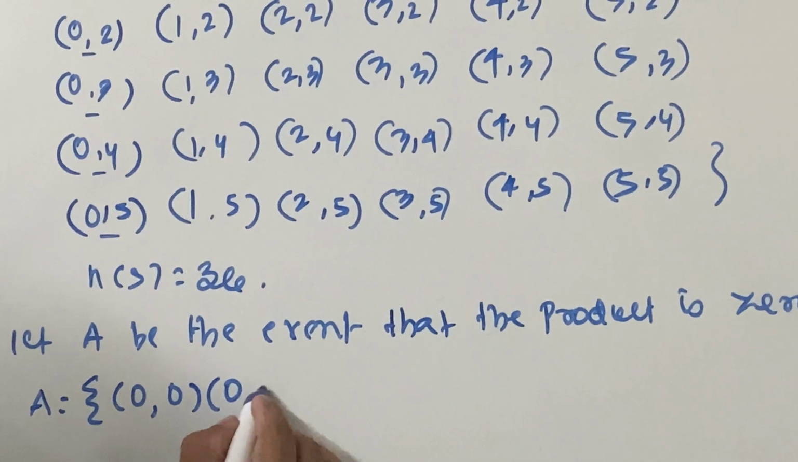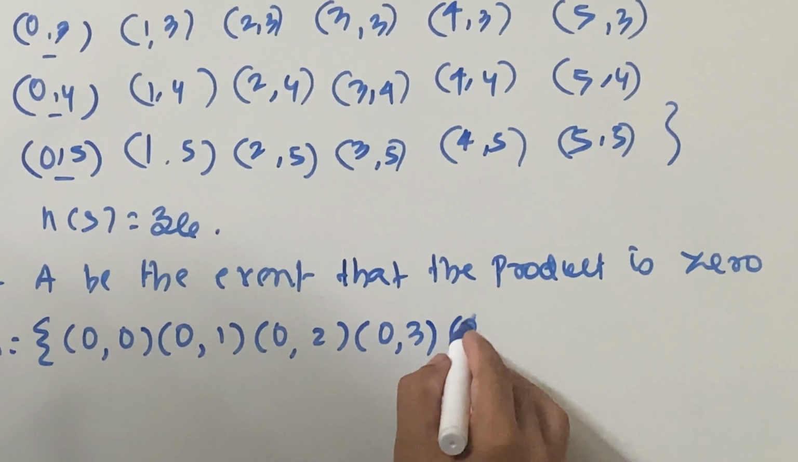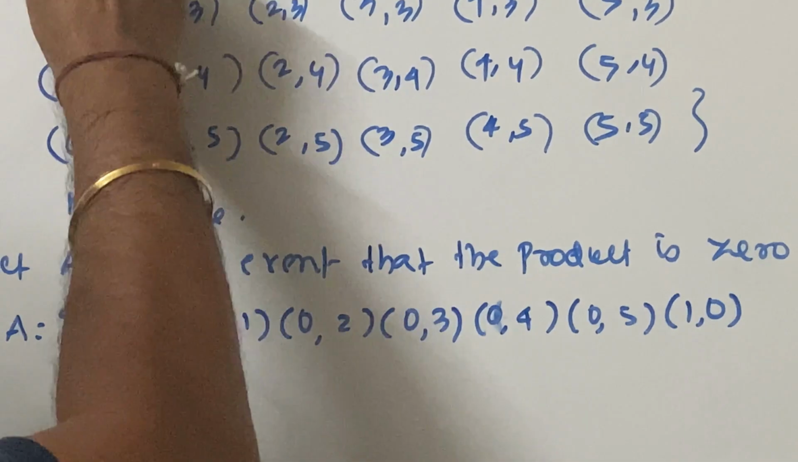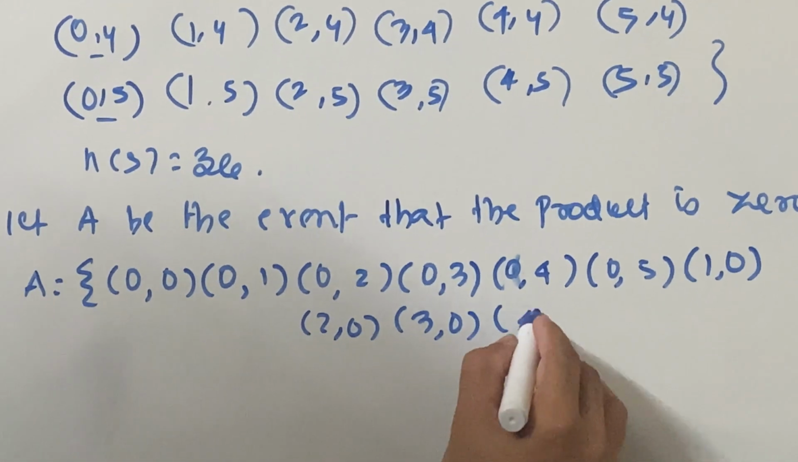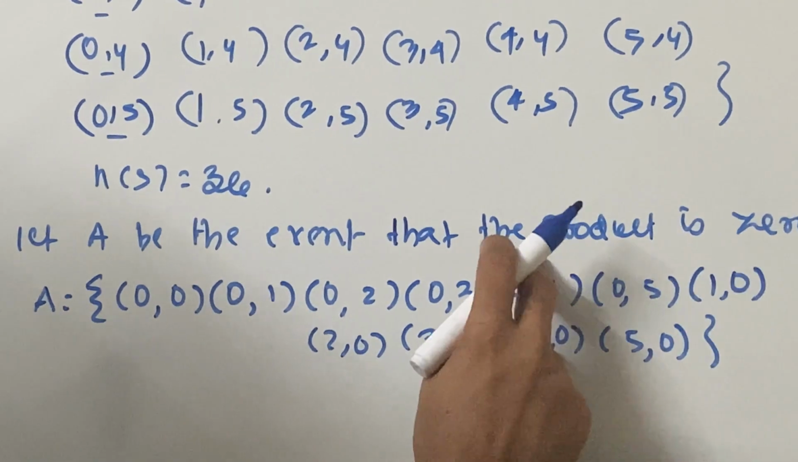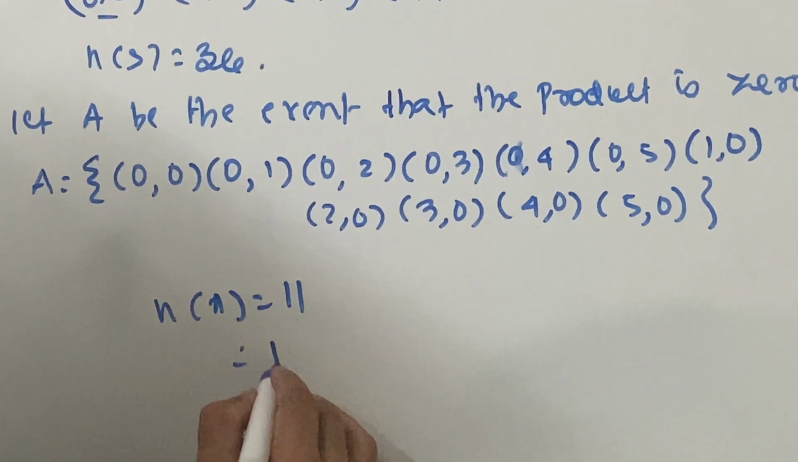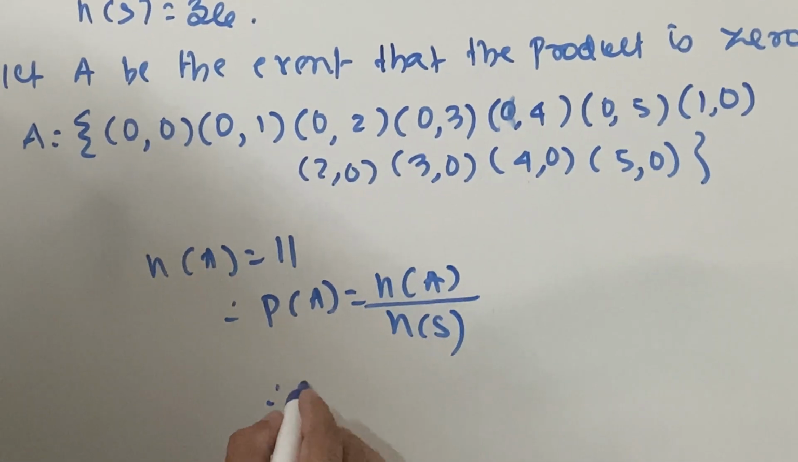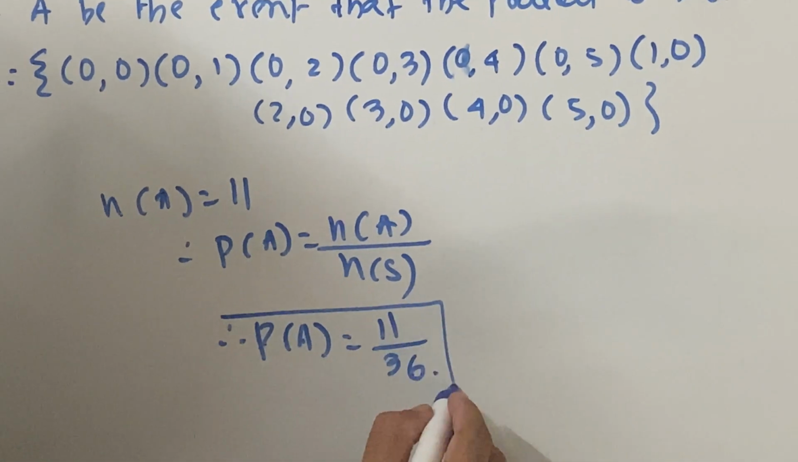So 0 0, 0 1, 0 2, 0 3, 0 4, over here 0 5, there is no 0 6. This is 1 0, this is finished. Now we are going this way. This is 2 0, 3 0, 4 0 and 5 0. This is 1, 2, 3, 4, 5, 6, 7, 8, 9, 10, 11. So you get n of A is equal to 11, and therefore probability of A is equal to n of A upon n of S. Therefore probability of A is equal to 11 upon 36. This is what you got here.